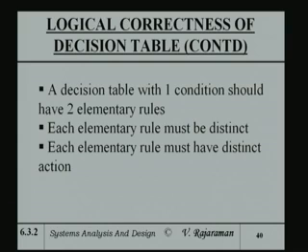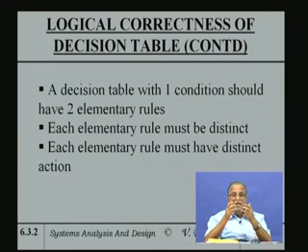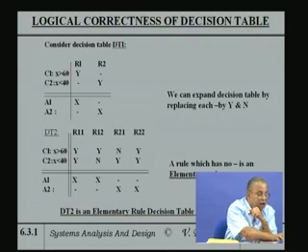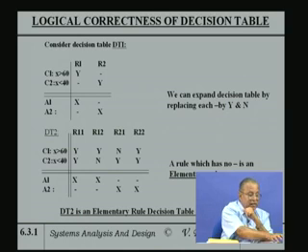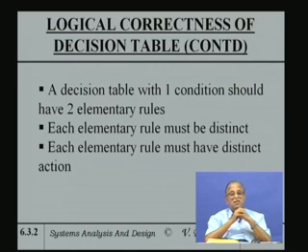A decision table with one condition should have 2 elementary rules, obviously, because yes or no. If there is a decision table with 2 conditions, there should be 2 squared, or 4 elementary rules, like we had in this one, there are 4 elementary rules because there are 2 conditions. With 3 conditions, of course 2 cubed, there should be 8 possible elementary rules. In general, if there are k conditions, it will be 2 to the k. Each elementary rule must be distinct.